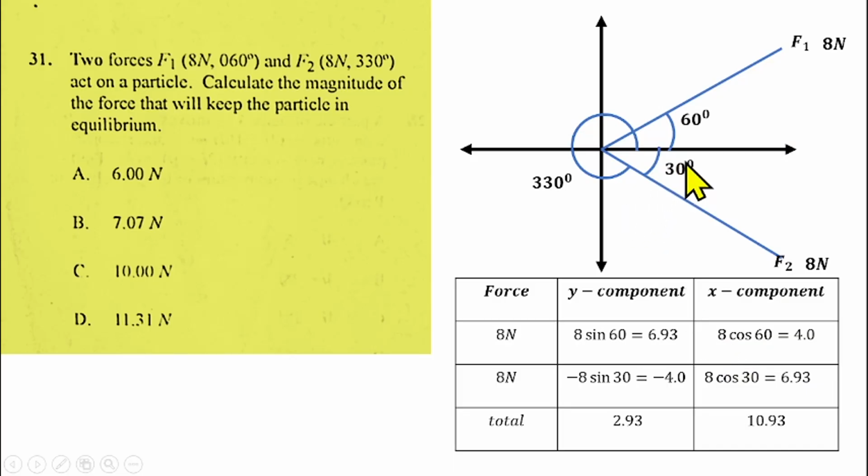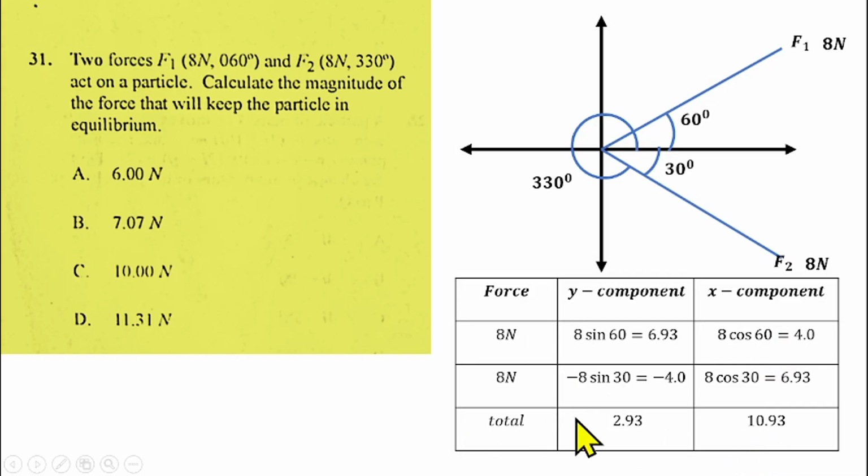So we need to do that for the second force also, which is also 8 Newton. For the y component, because this falls on the negative side of the y axis, we will have minus 8 sine 30, that gives us minus 4.0. And for the x axis, it's still at the positive side, so we will have 8 cos 30, that gives us 6.93. So we need to sum these forces together. We sum this together, that gives us 2.93. Sum this together, that gives us 10.93.